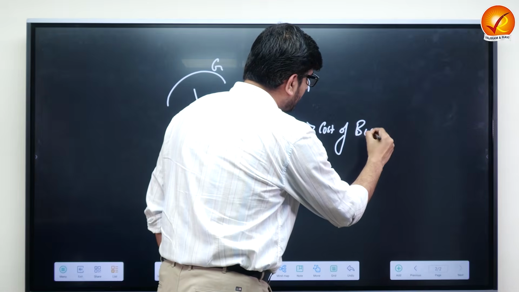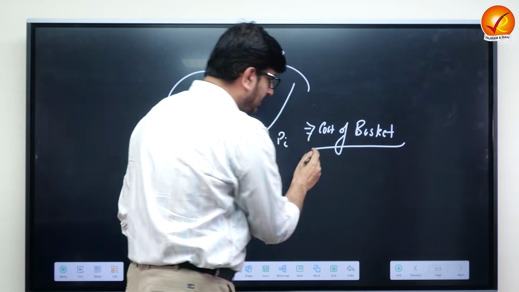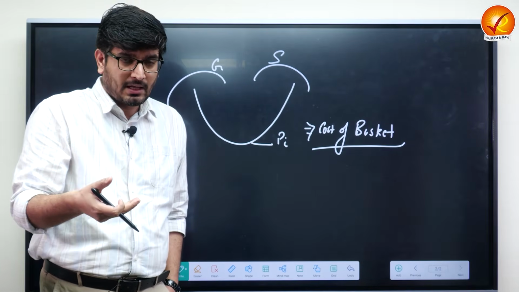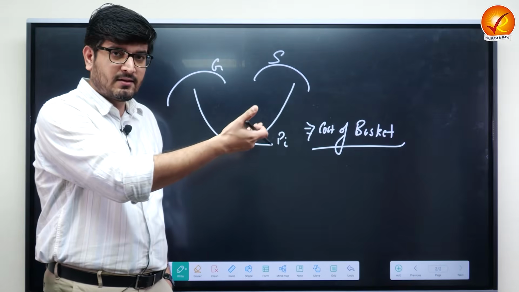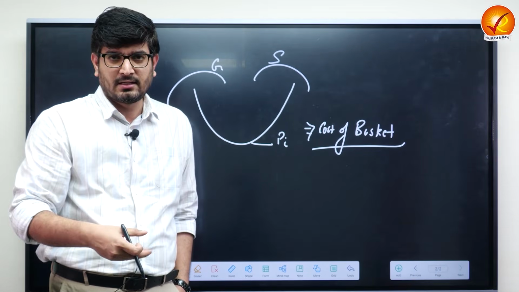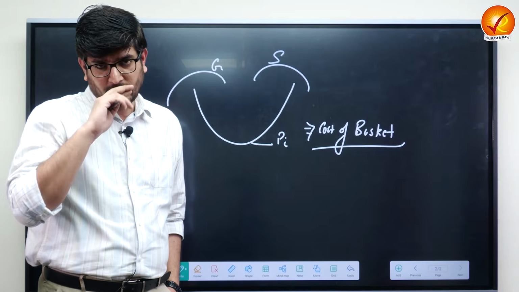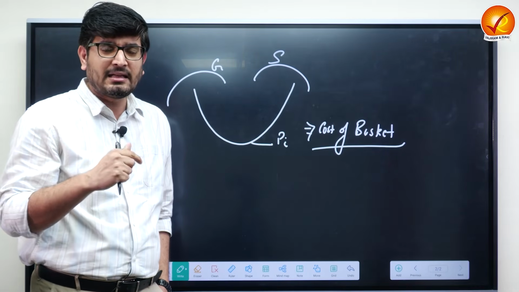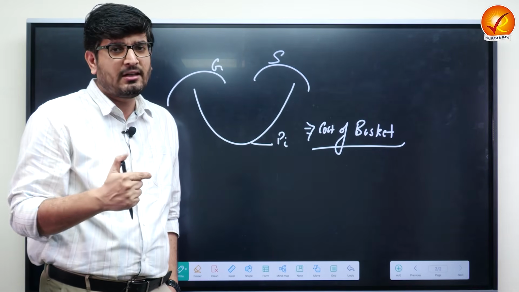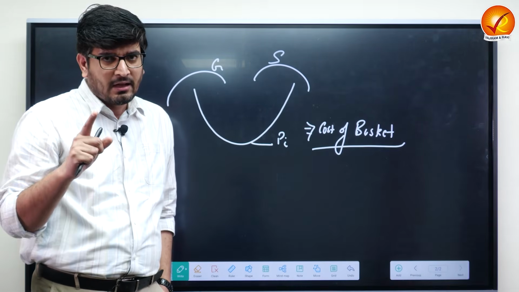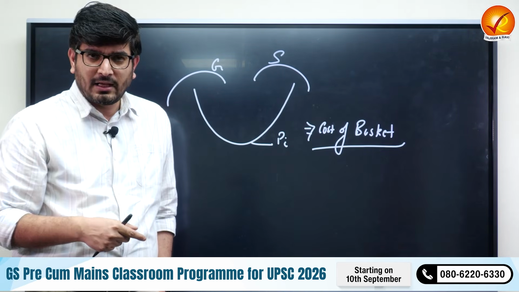So we'll be able to find out the cost of the basket for a reference year, that is, for a base year. And over time, as the prices of the various goods and services stuffed in this basket increase, and of course they will increase because over time the cost of production increases, and the increased cost of production is definitely going to get translated into higher prices of goods and services, so definitely the cost of the basket will also increase.